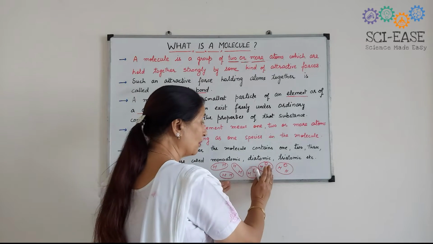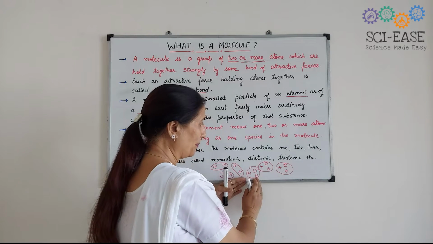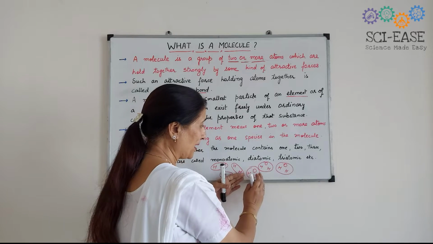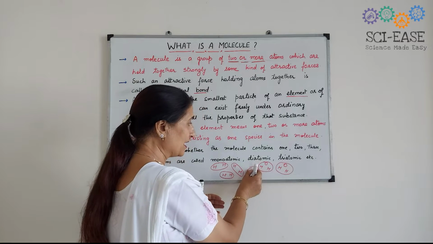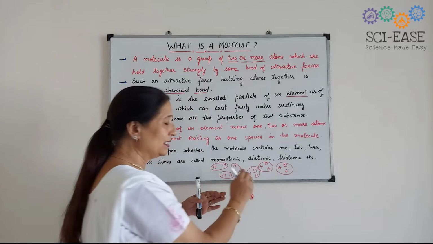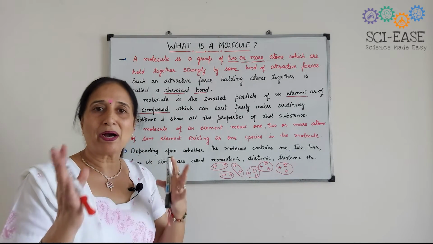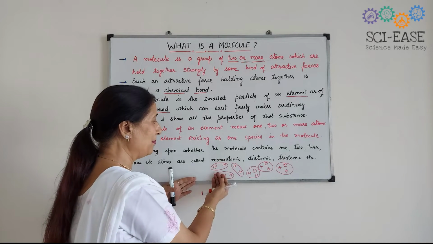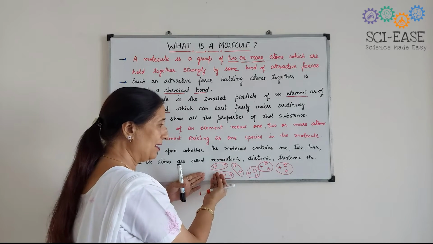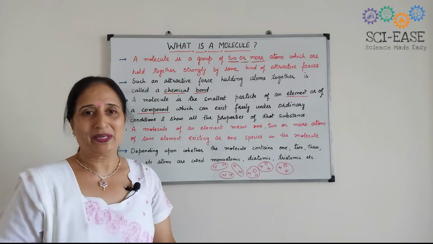But this is a triatomic molecule in which there are 2 hydrogens and 1 oxygen, and they result in the formation of water. Water is a compound. This element will show its property and water will show its own property.